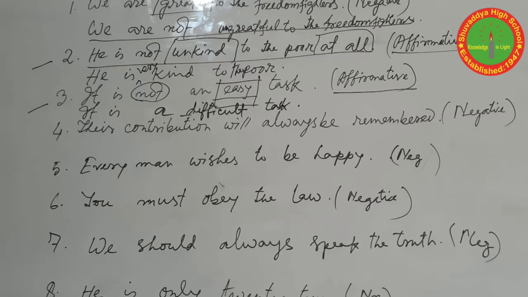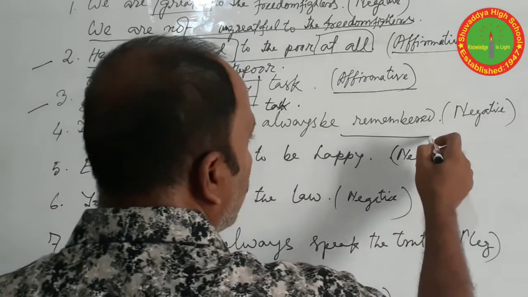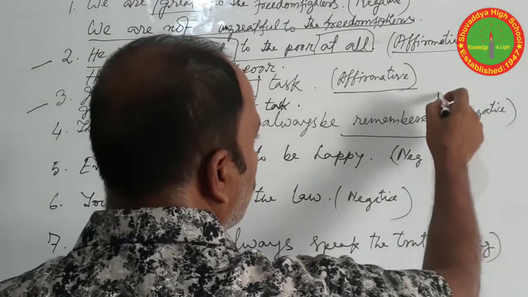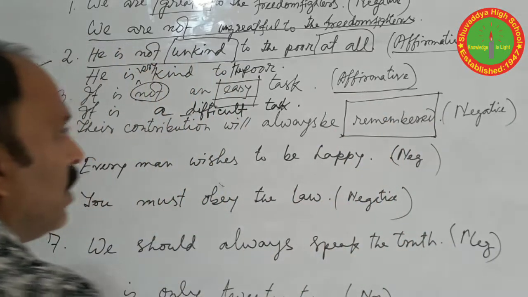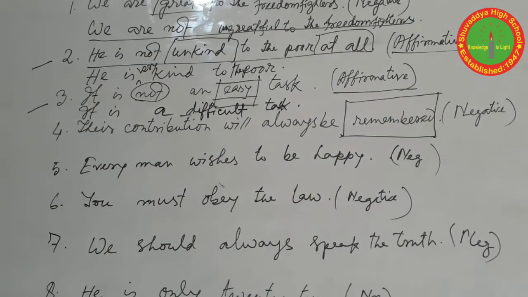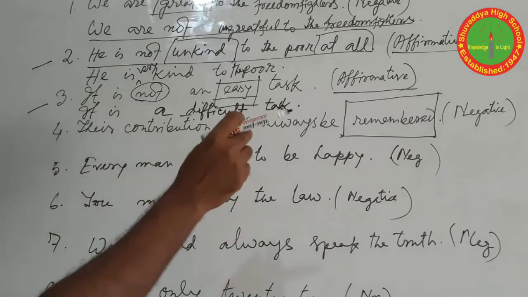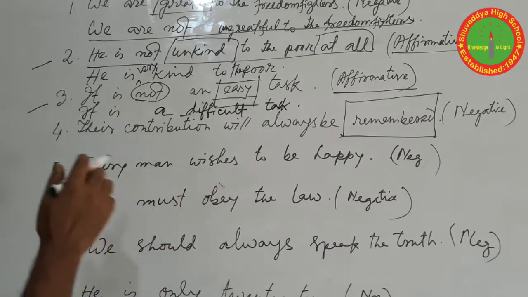Their contribution will always be remembered. Here you can also find there is a word, remembered. That means we should remember someone or something. The sentence is affirmative one, we should change into negative.